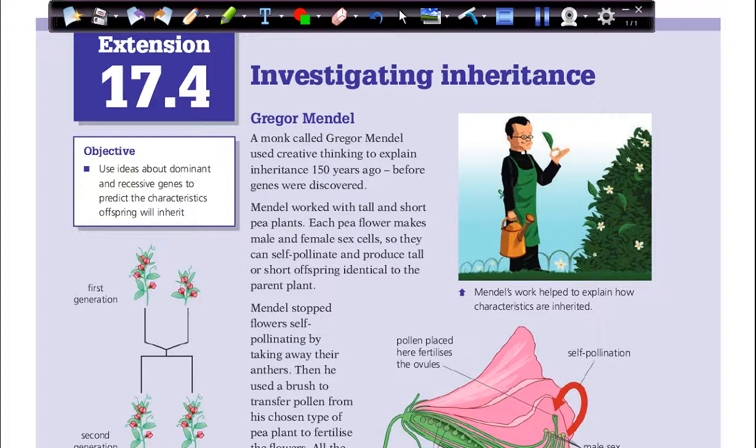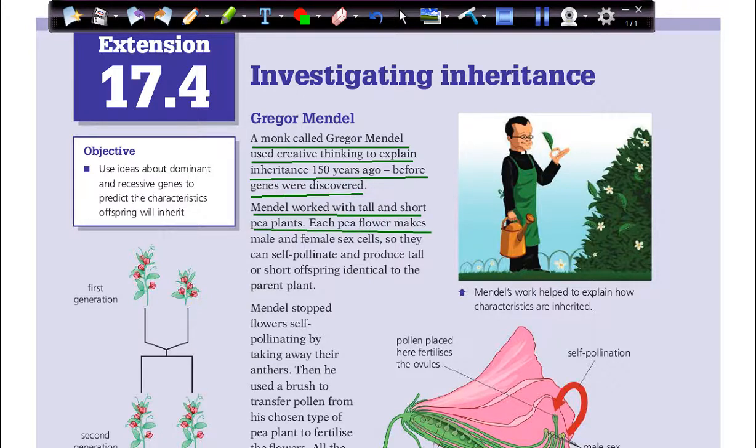Investigating inheritance. Gregor Mendel is the scientist who discovered the law of inheritance. We also have Mendel's law when it comes to inheritance. So a monk called Gregor Mendel used creative thinking to explain inheritance 150 years ago, before genes were discovered. Mendel worked with tall and short pea plants.